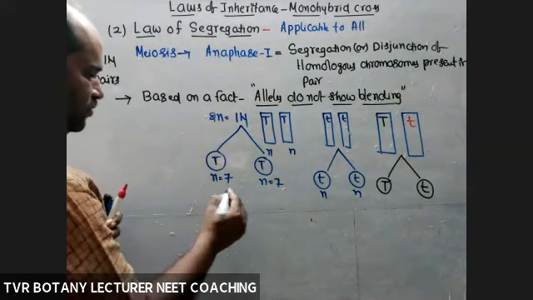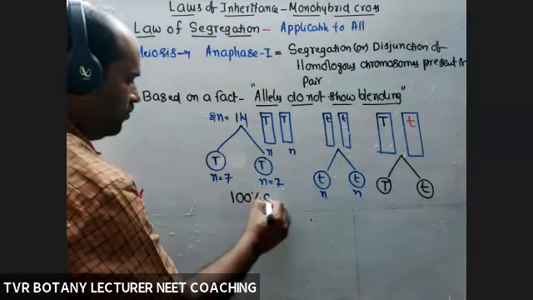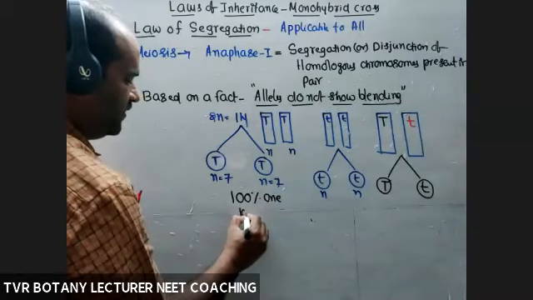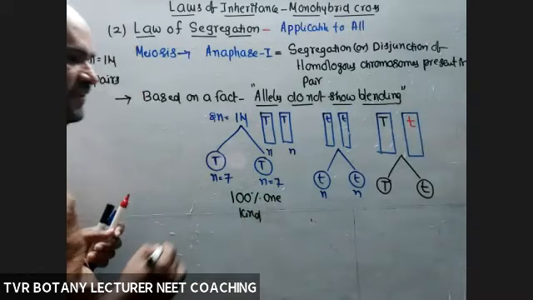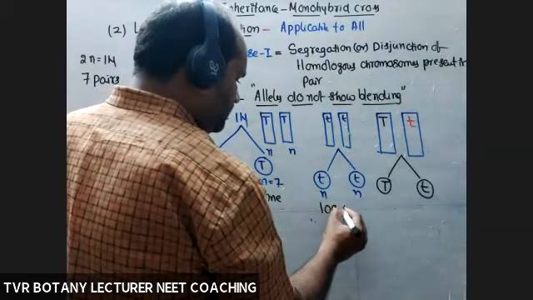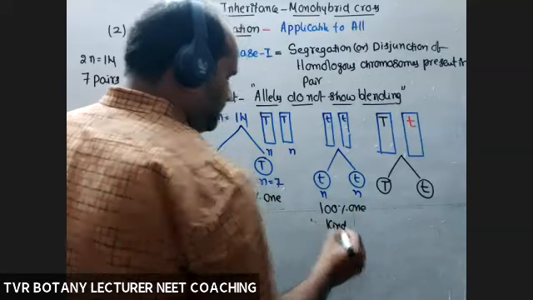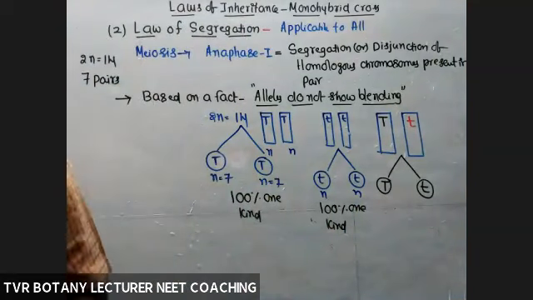Here 100% one kind only, all are with capital T. Here also 100% one kind with small t. Reason: that is a pure one, homozygous one. So always a homozygous one is able to produce one kind of gamete only.